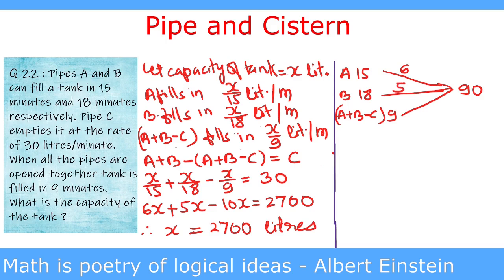And A plus B minus C fills in 9 minutes, so A plus B minus C fills 10 units per minute, as 9 divides 90 for 10 times.